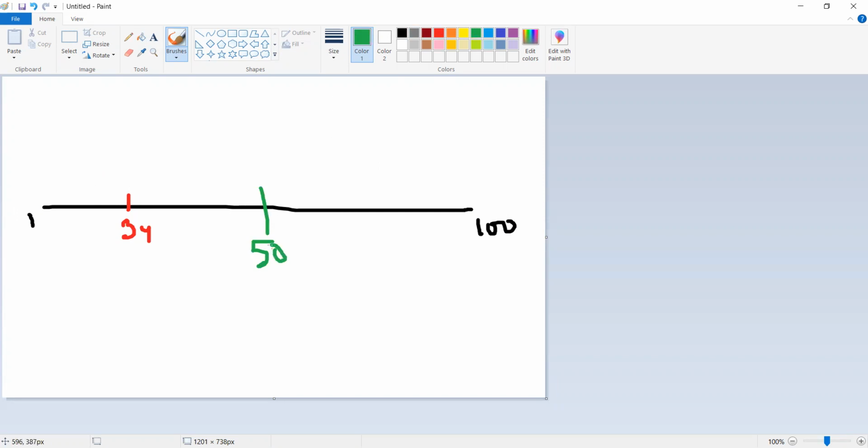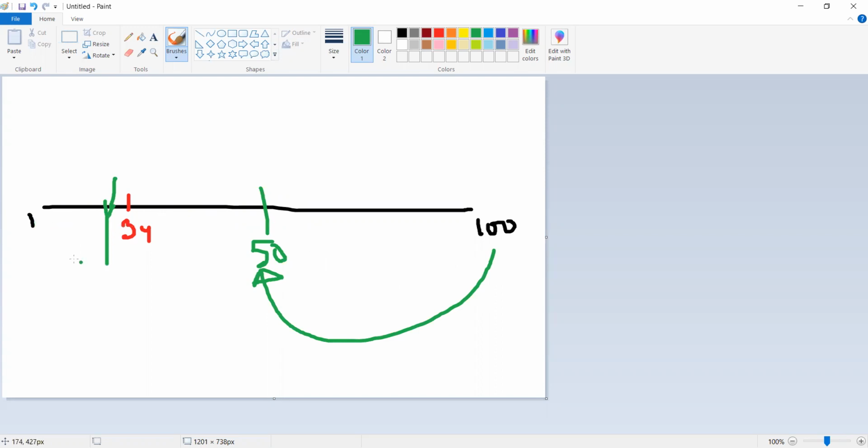We are guessing 50, but it will say no, 50 is higher. So now your end has become here, correct? Now I will guess a number between 1 and 50, half of 1 and 50, 25. So 25 will be here. 35 should have been here somewhere, but no problem. This is how manually we will think.